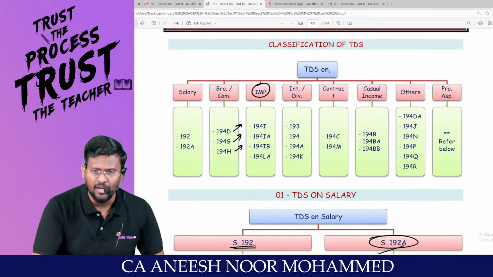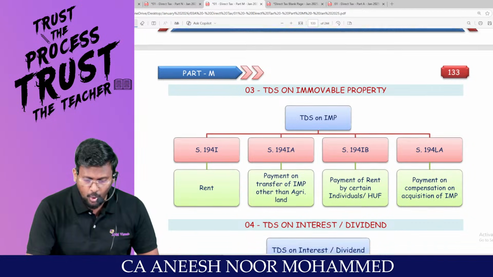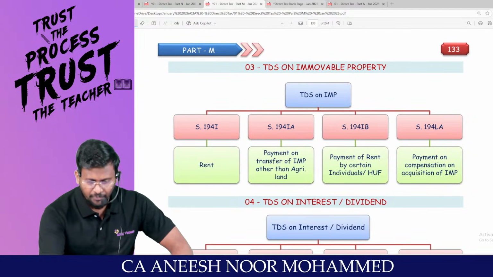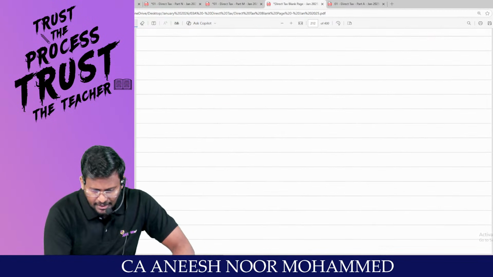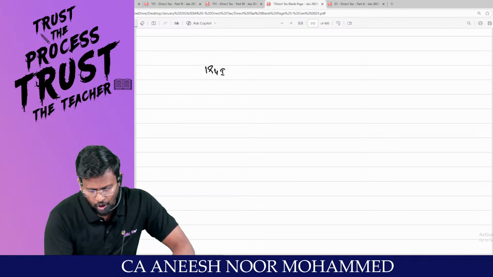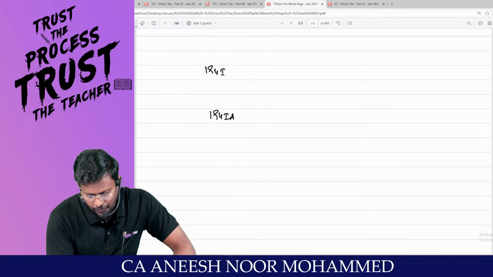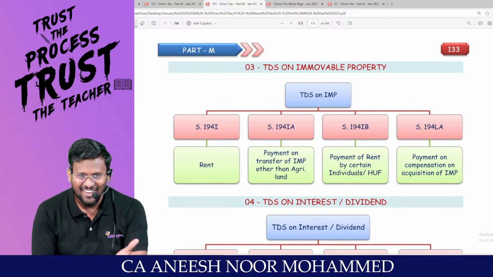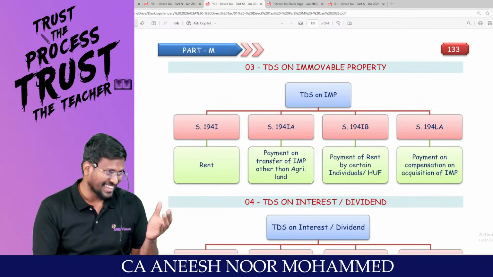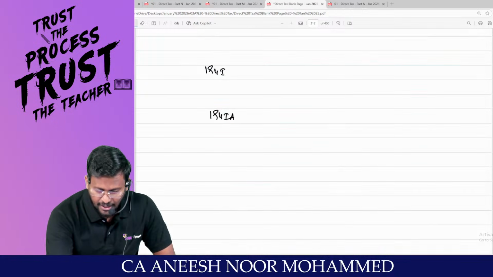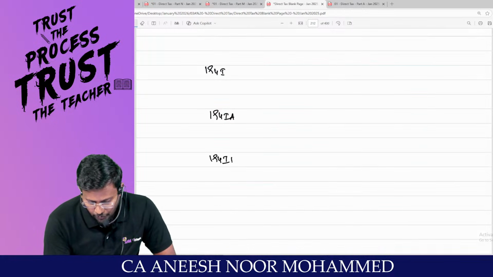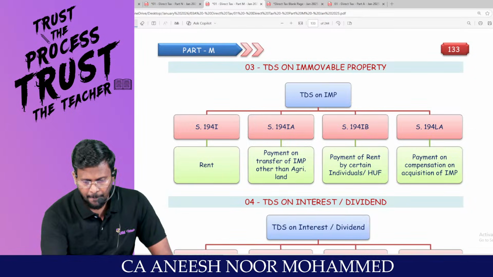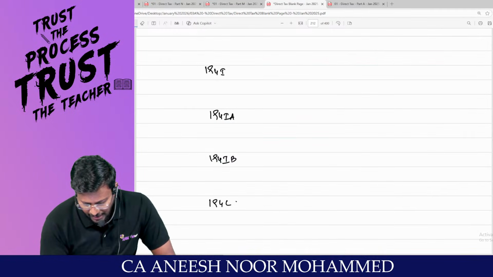I am moving to the TDS relating to immovable property. Sir, we are having 194I, 194IA, 194IB and 194LA.